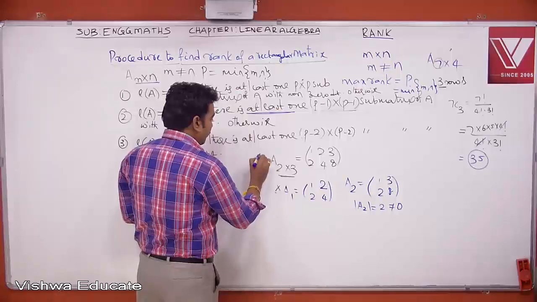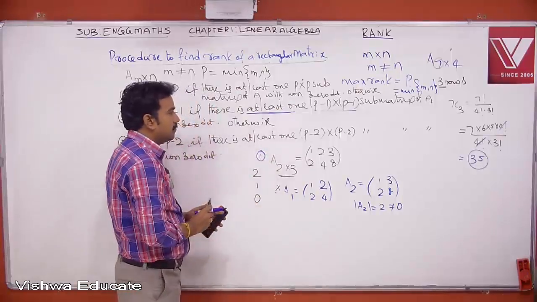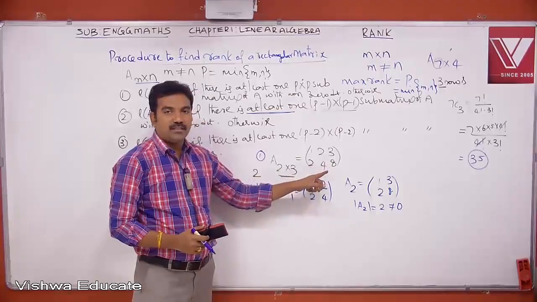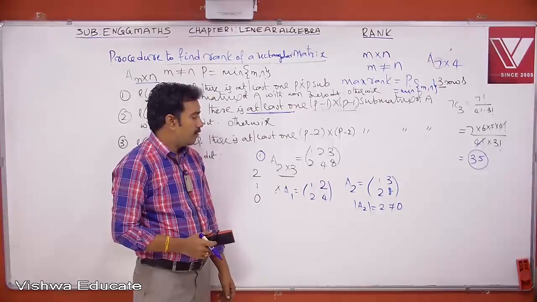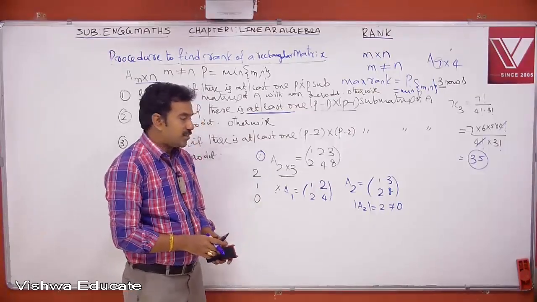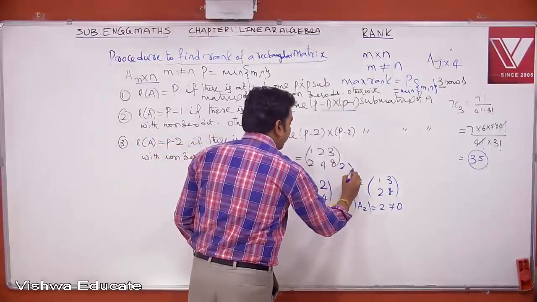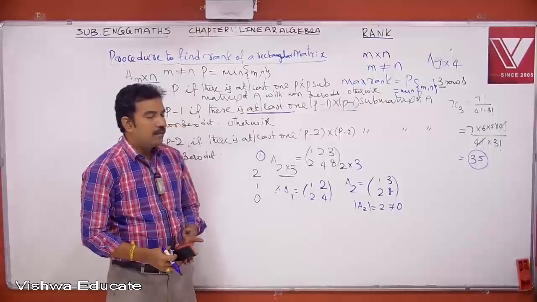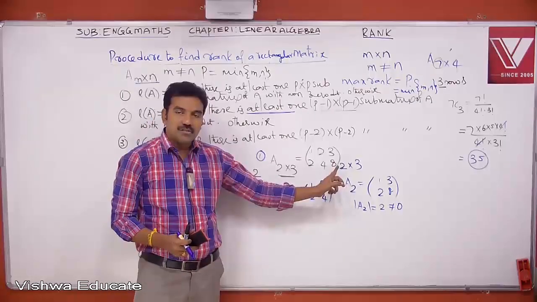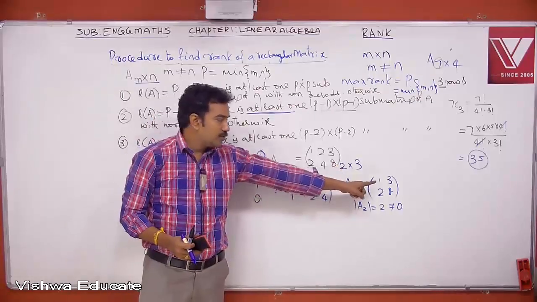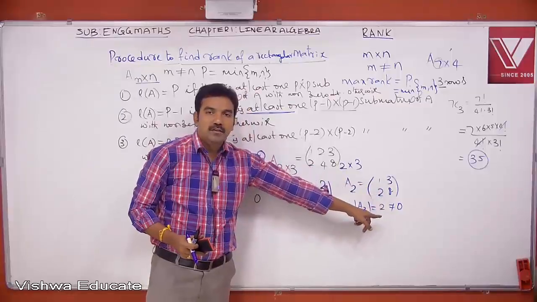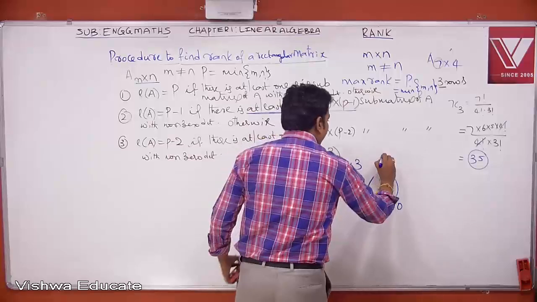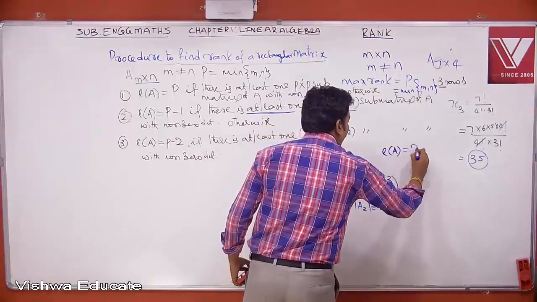Let us start with this example 1. A equal to 1, 2, 3, 2, 4, 8. So here its size is 2 by 3. Now directly you can start with this 2 by 2 submatrix 1, 3, 2, 8 whose det is not equal to 0. Therefore, from this it is clear that the rank of this matrix is 2.